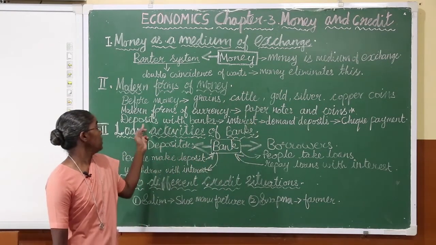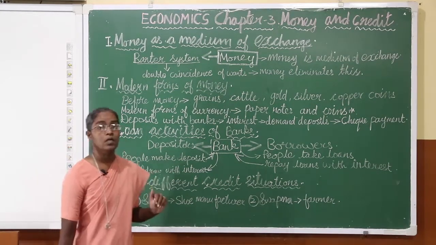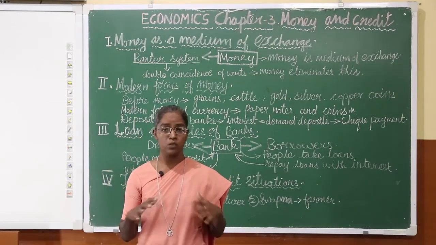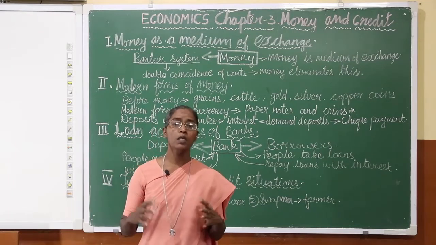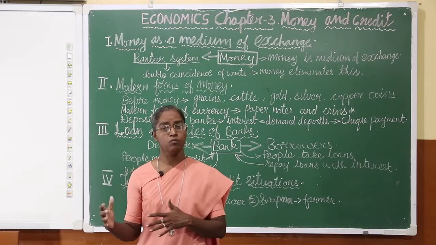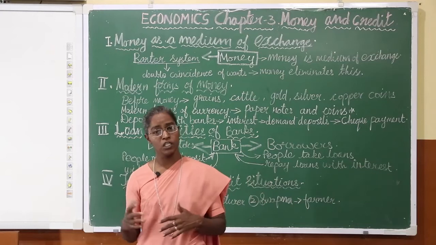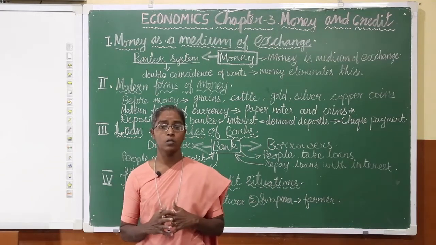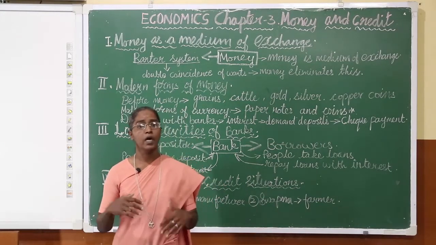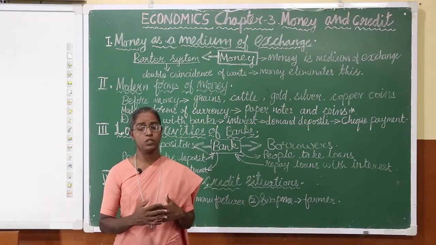And the third point in this topic that you need to learn is deposits with the banks. When we speak about deposits with the banks, we are using money as a medium of exchange. People use this money for their daily use, and when they have more than daily use, what do they do? Persons who get salary at the end of the month have more amount. This extra amount they do not want to keep with themselves, and they deposit it in the bank for safety purposes or any other purposes.